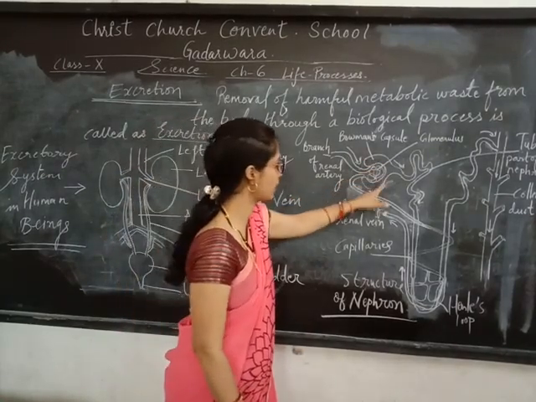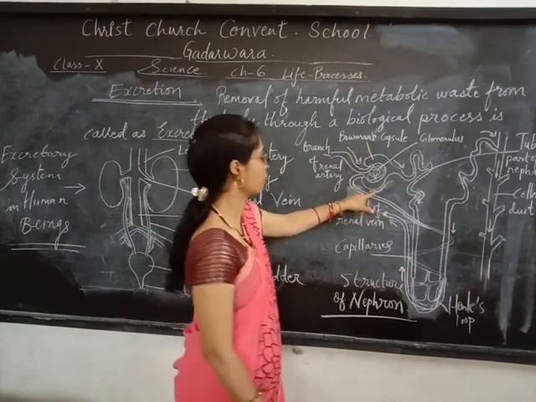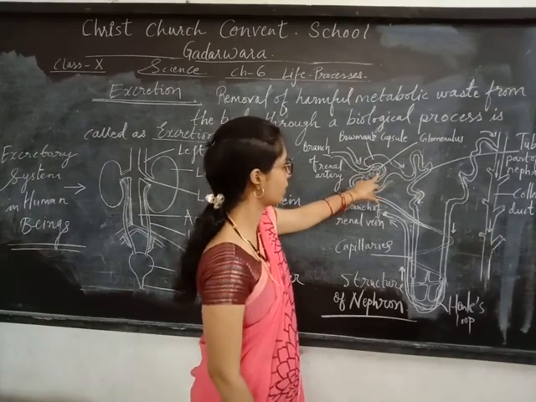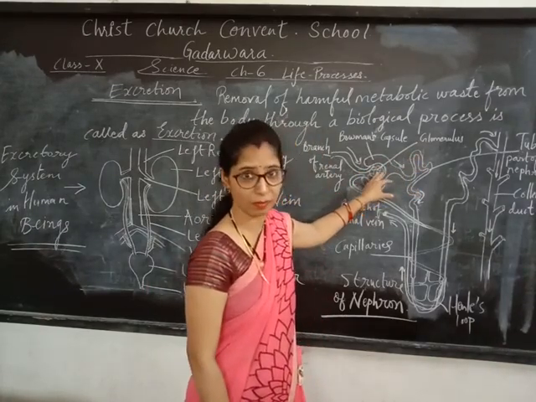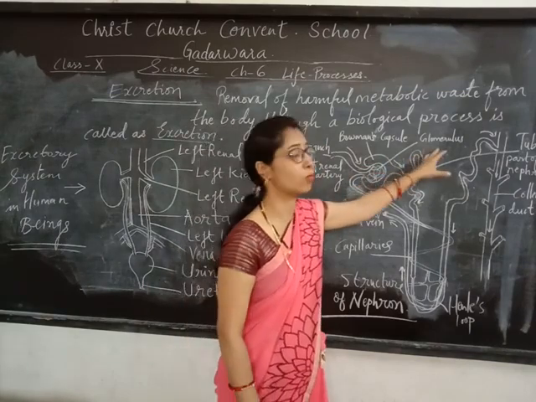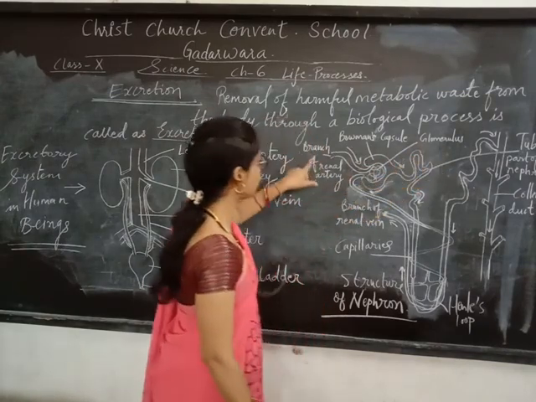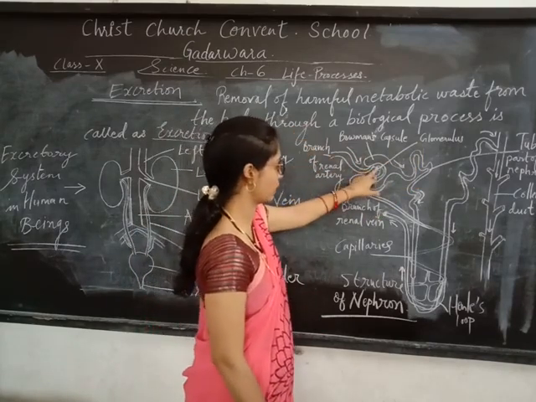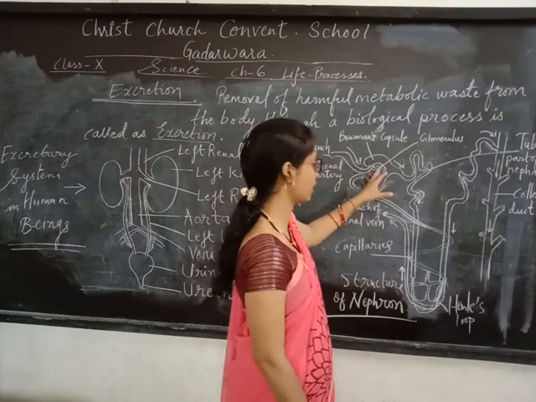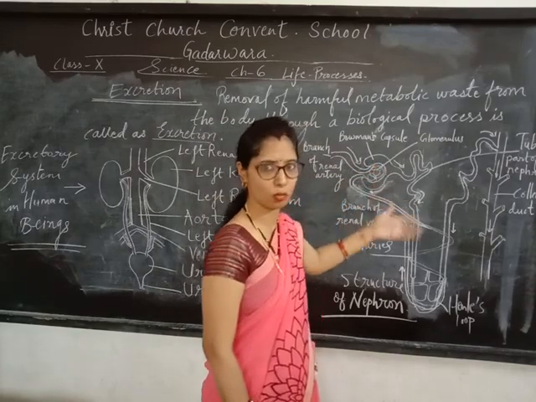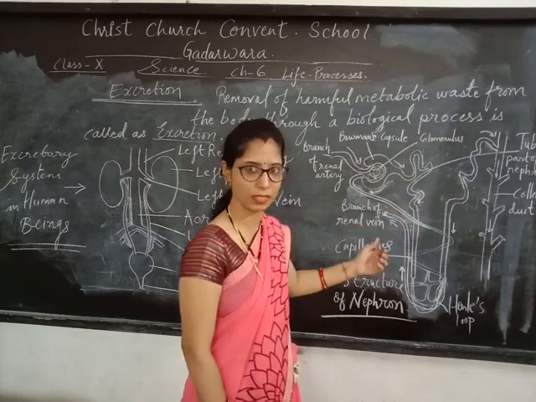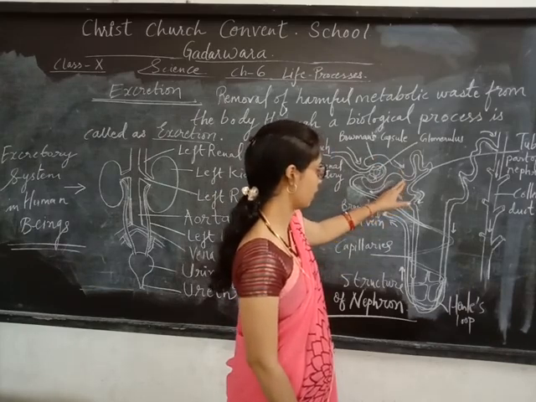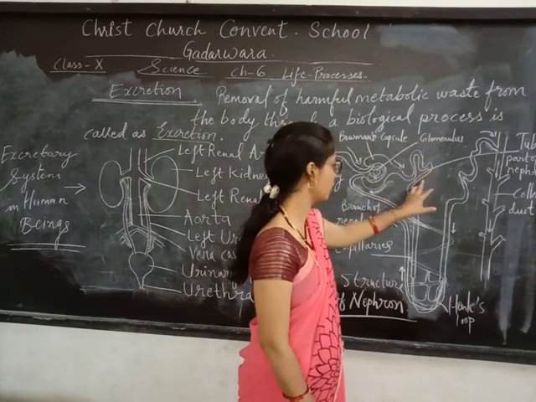This is the Bowman's capsule, a cup-shaped structure, and inside it there is a bunch of blood capillaries called the glomerulus. A branch of the renal artery goes to the Bowman's capsule, containing impure blood that carries urea or uric acid, so nitrogenous waste, and it goes to the proximal duct.